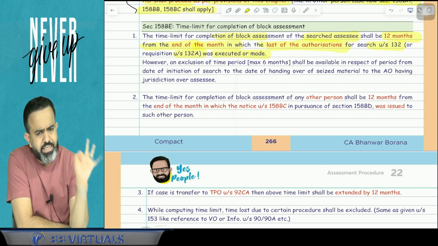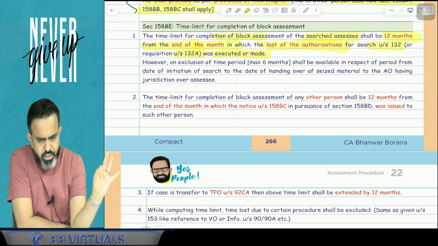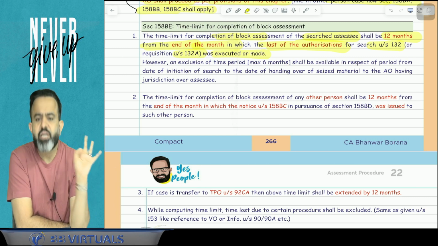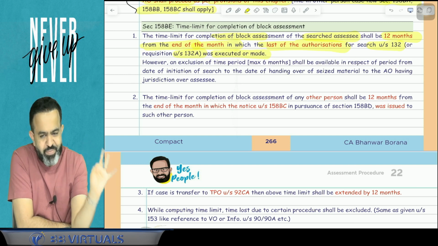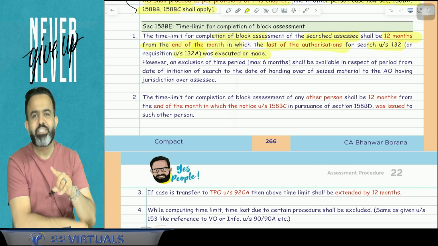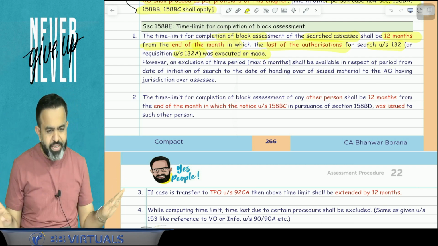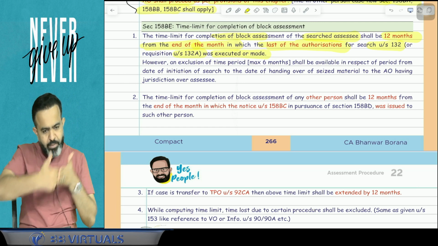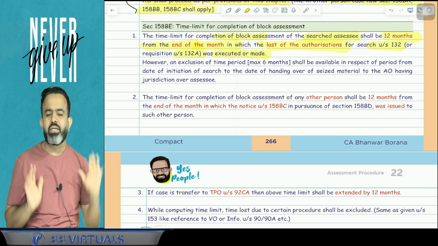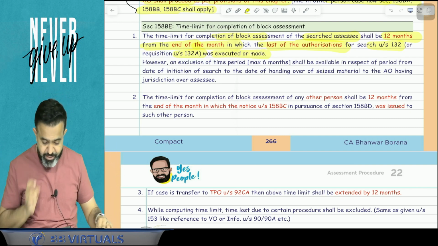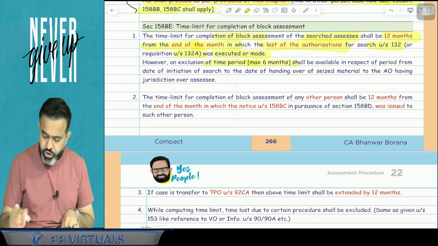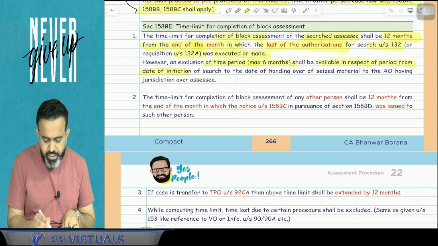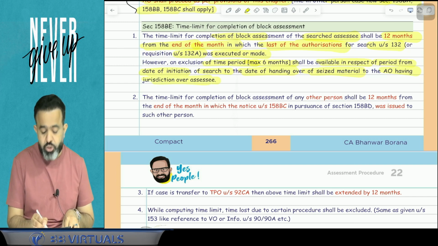So in the case of Shashank, the assessment will be completed within 12 months from the end of the month in which the search was completed, the last authorization was done. But guys, there is one more point. However, an exclusion period of maximum 6 months shall be available in respect of the period from the date of initiation of search to the date of handing over the seized material to the AO having jurisdiction over the assessee.